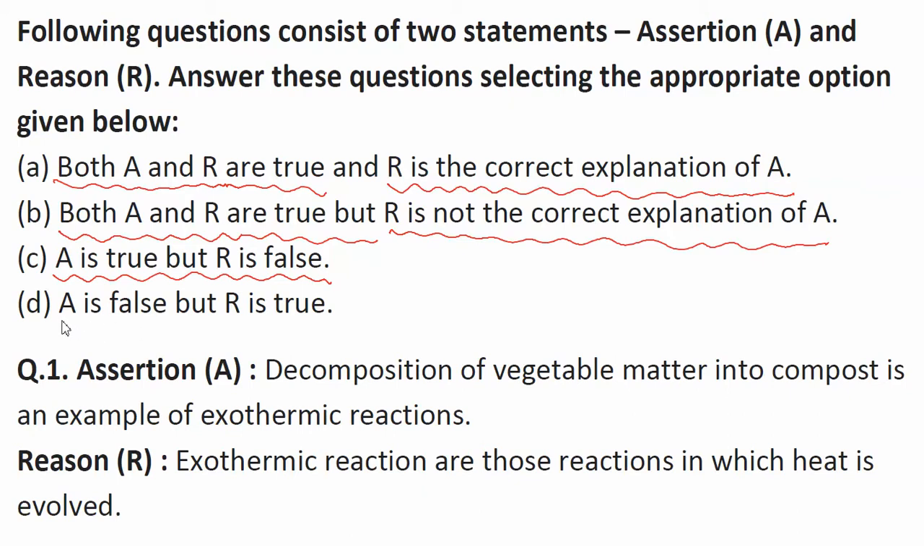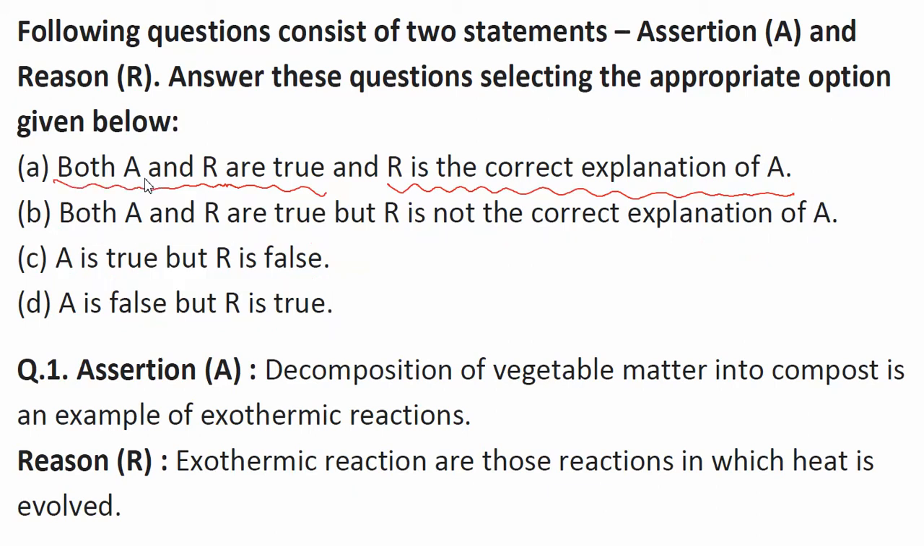And the last option is that A is false but R is true. It means that option C is that assertion is true and reason is false, while option D is that assertion is false and reason is true. So these are the four options out of which you have to give the correct answer. Using these four options, we are going to answer the different questions here.